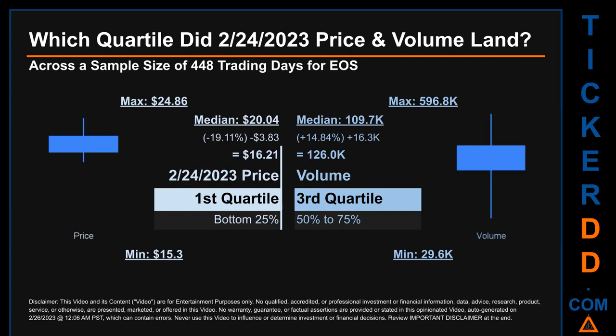Quartiles tell us about the spread of a data set by breaking that data set into quarters, just like how the median breaks the set into half. Descriptively, EOS has a median price of $20.04. Therefore, February 24, 2023 price was lower from that middle marker by 19.11%. The day's volume of 126,000 was more than the median by 14.84%.